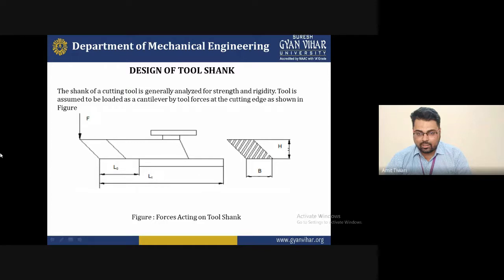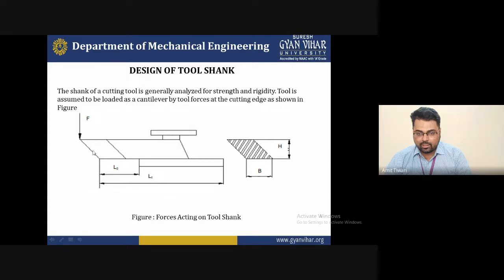You can see in this diagram, this is the flank portion of the tool, in which the strength of a cutting tool is generally analyzed for strength and rigidity. Basically, the shank is generally analyzed for strength and rigidity. The tool is assumed to be loaded as a cantilever by tool forces at the cutting edge, as shown in the figure. With the help of this diagram, we can understand the forces acting on a cutting edge.